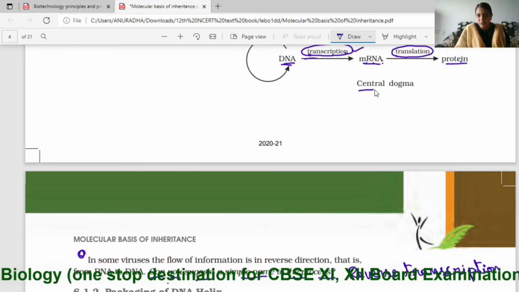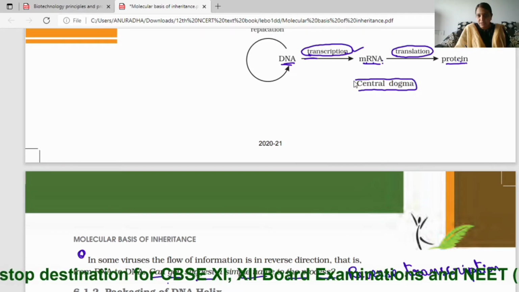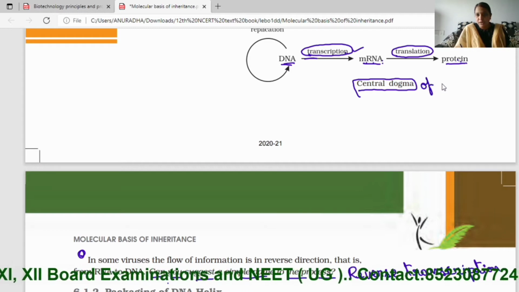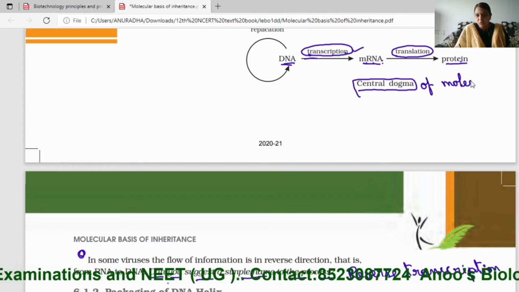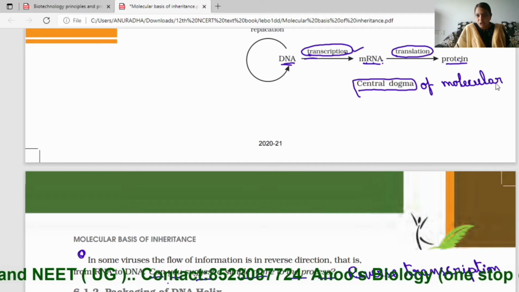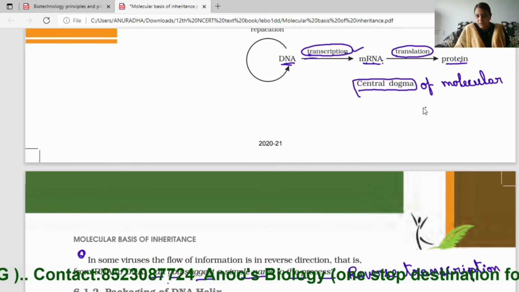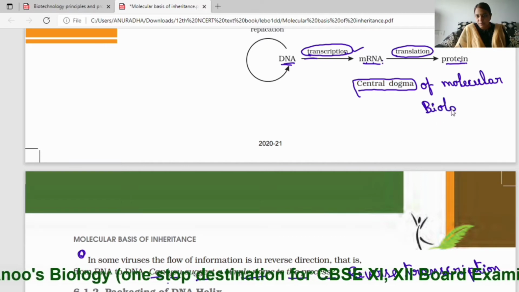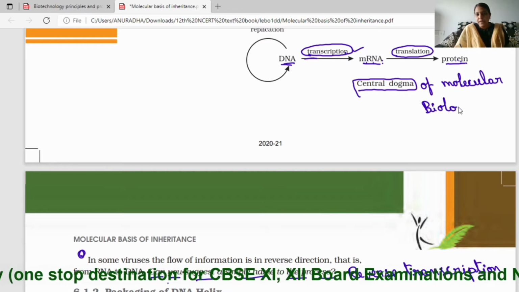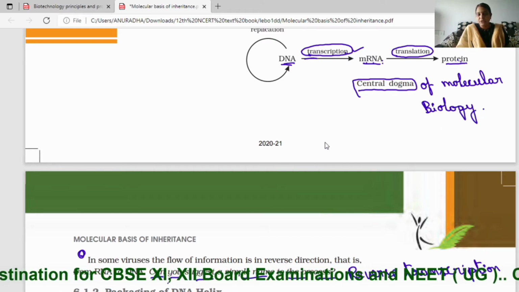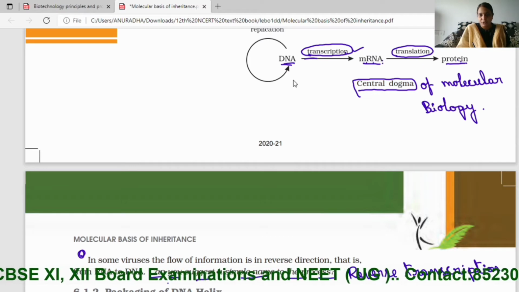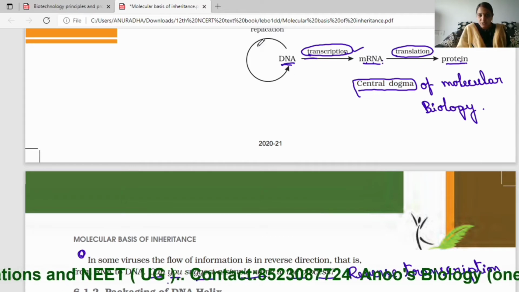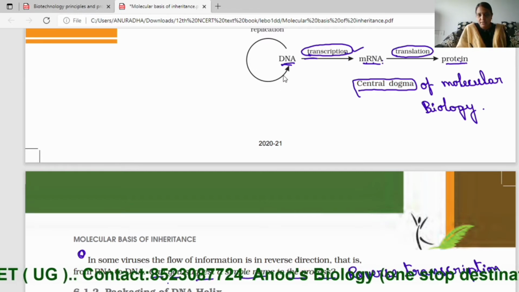This flow of genetic information, from DNA to RNA and RNA to protein, is called the central dogma of molecular biology. It was proposed by Francis Crick. And DNA undergoes a process called replication to form daughter DNA.